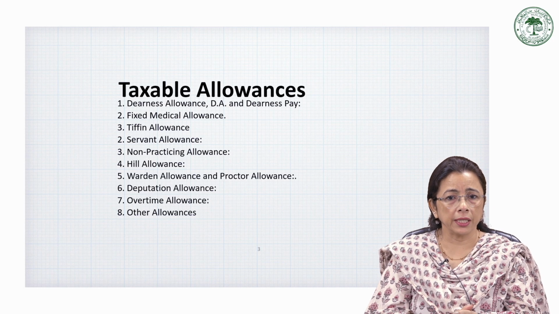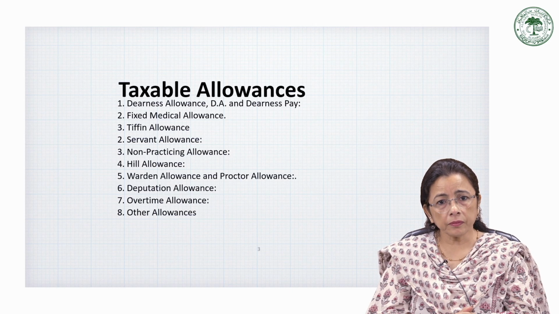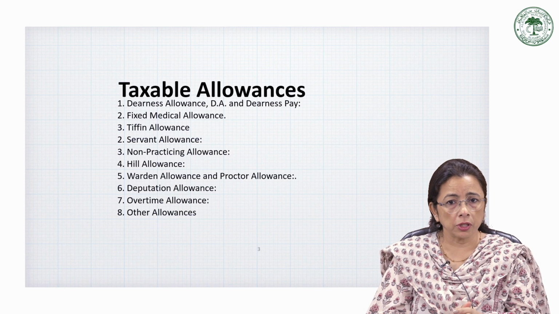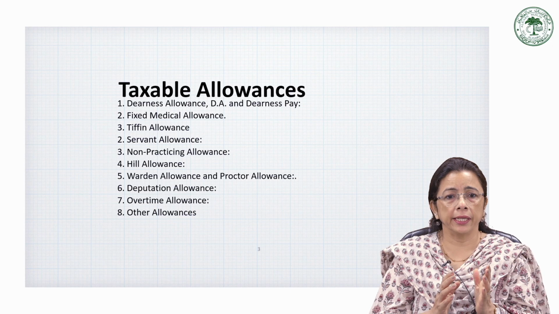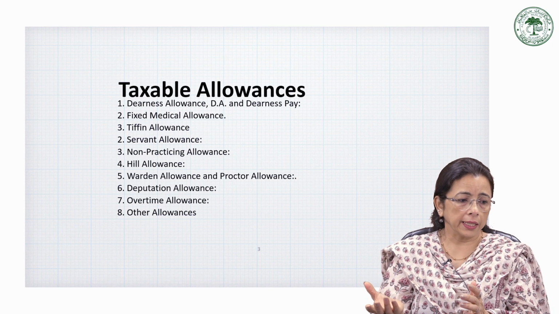They are fully taxable and form part of the salary income. For example, a government doctor who receives 10,000 per month as non-practicing allowance will have the full 1,20,000 per annum included in his salary, and it will be taxable.